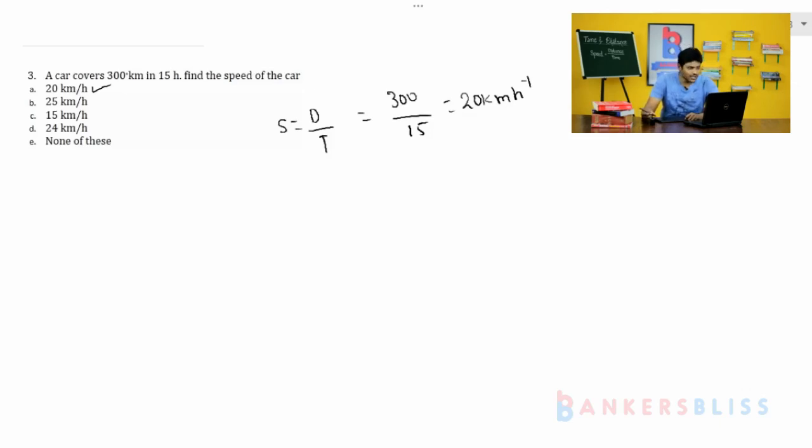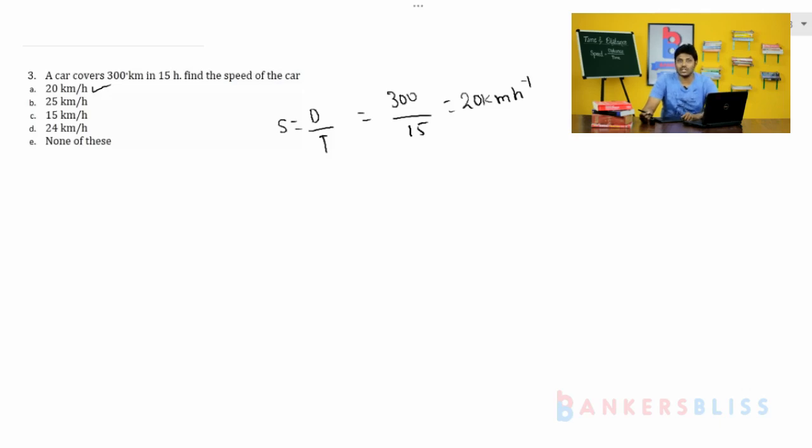So here speed is equal to distance travelled by time. Distance is in kilometers, time is in hours. But see the options, you want the speed in kilometer per hour. So distance in kilometers, time in hours, and you want kilometer per hour. So no conversion is required, directly you can solve. So 300 by 15, which is equal to 20 kilometers per hour.